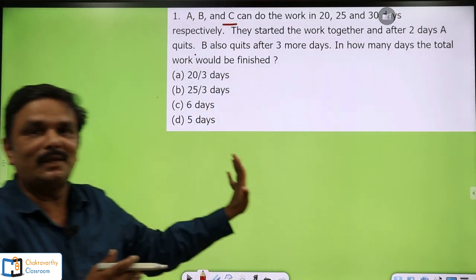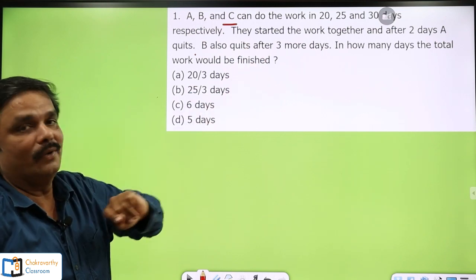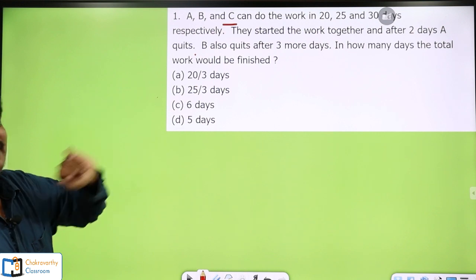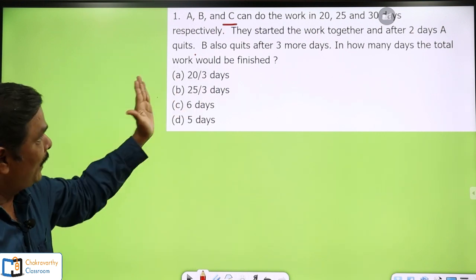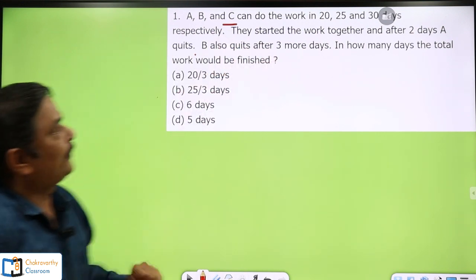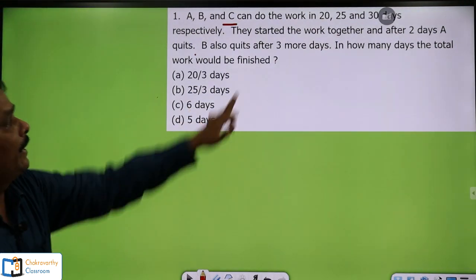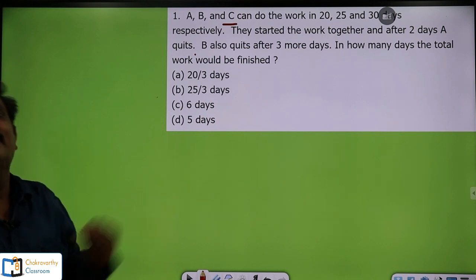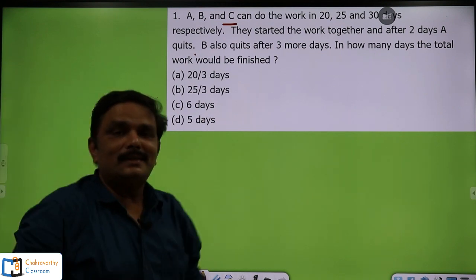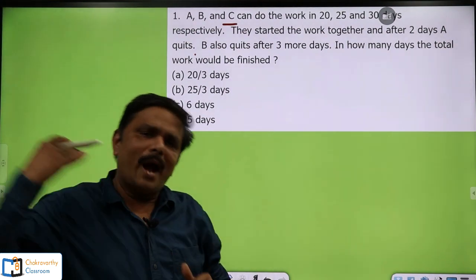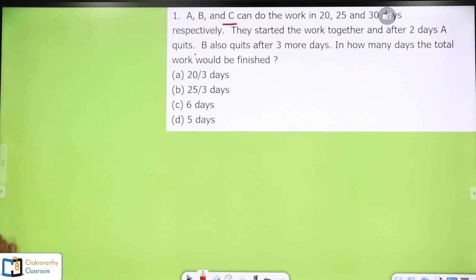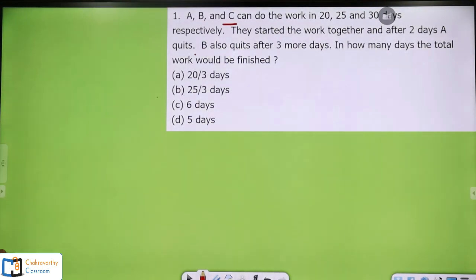Then after that B also quits after 3 more days. Have you understood this logic here? First all the 3 started the work. They work for 2 days. Then A quits. A just left the work. Then B also quits after 3 more days. Then in how many days the total work would be finished is the question. How to do this one? Just start the LCM method. Go as quick as possible. Simply for your understanding I am writing here. You need not write anything on the paper. Without writing anything on the paper, you can go for that one.